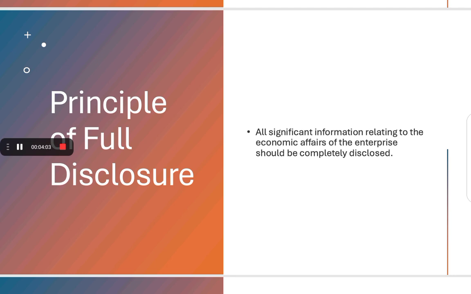As per the principle of full disclosure, all material information or all significant information related to the economic affairs of the enterprise must be disclosed. This is the reason why we see contingent liability and contingent asset in the notes to account of a balance sheet, because these are very important.